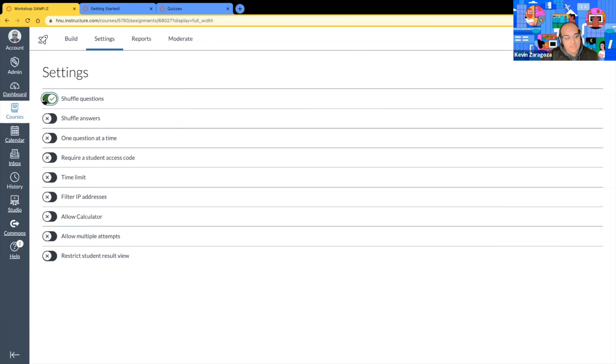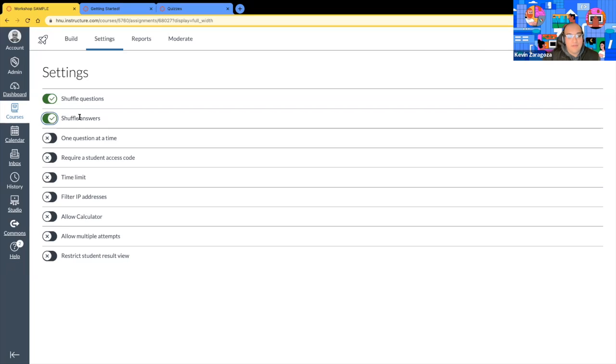We have shuffle questions. So if we are building that quiz, notice in the options, I showed you how to move it around manually with that little waffle menu on the right. Do you remember that? If you don't want to do that, we also have the option to shuffle questions. However, this will shuffle all the questions, not just one or two or three. All of your questions will be shuffled if we go into the settings and turn that on.